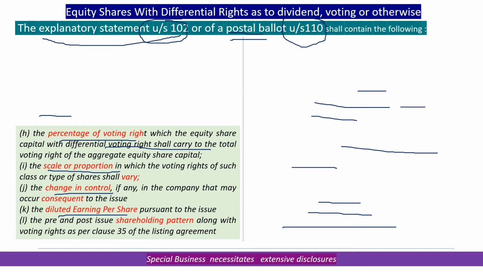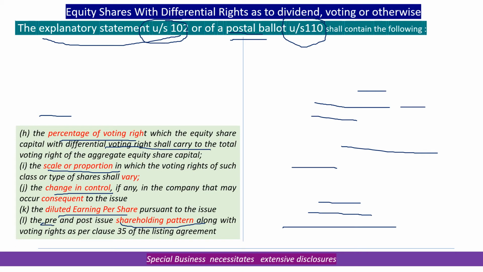And once you issue these shares, the earning per share will vary. What is the diluted earning per share? And after the issue, which is proposed to be done under the proposal, what will be the new shareholding pattern? How does it differ from the existing shareholding pattern?